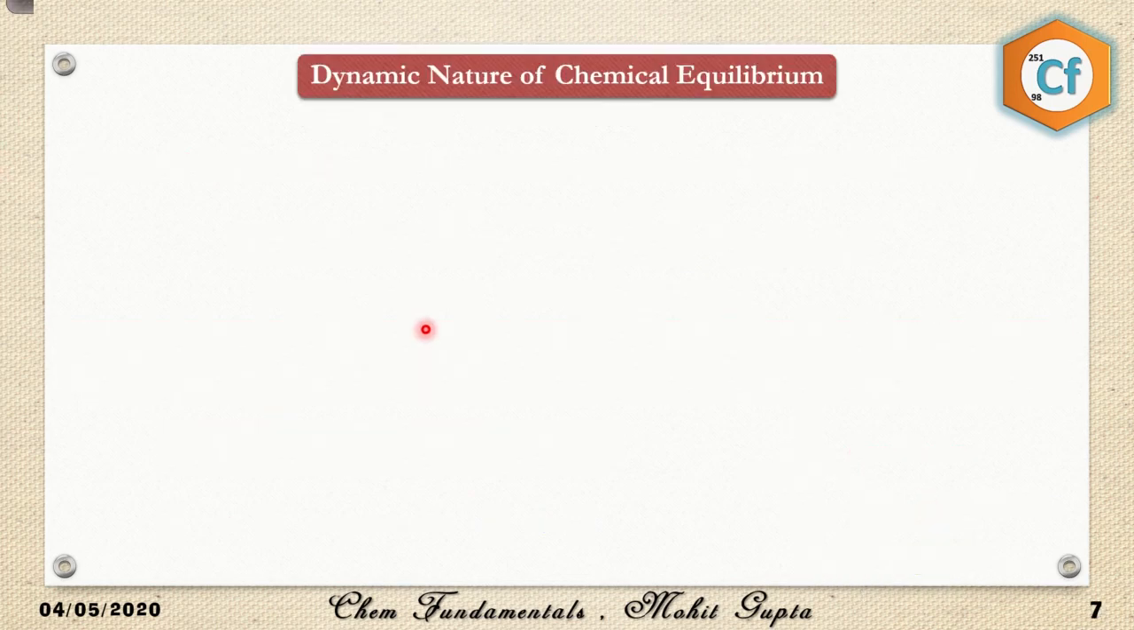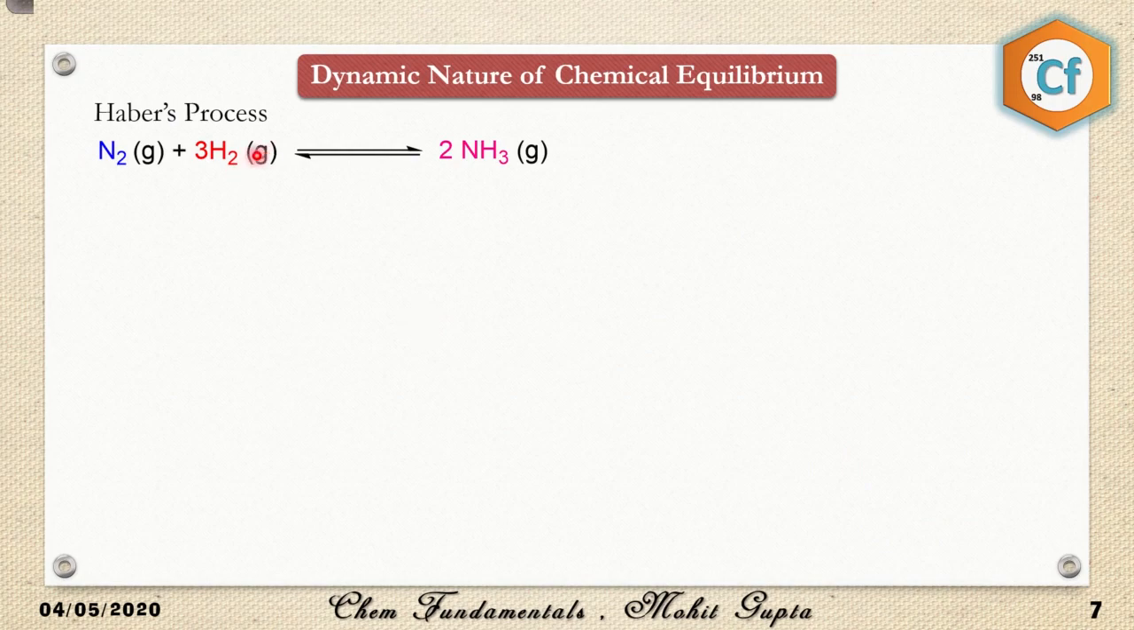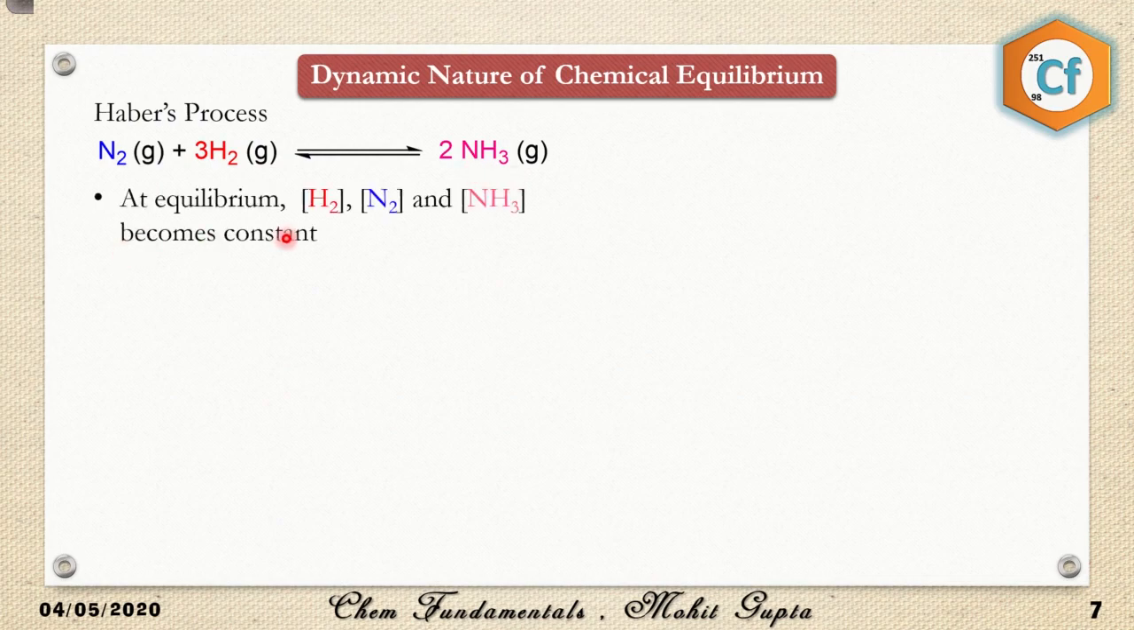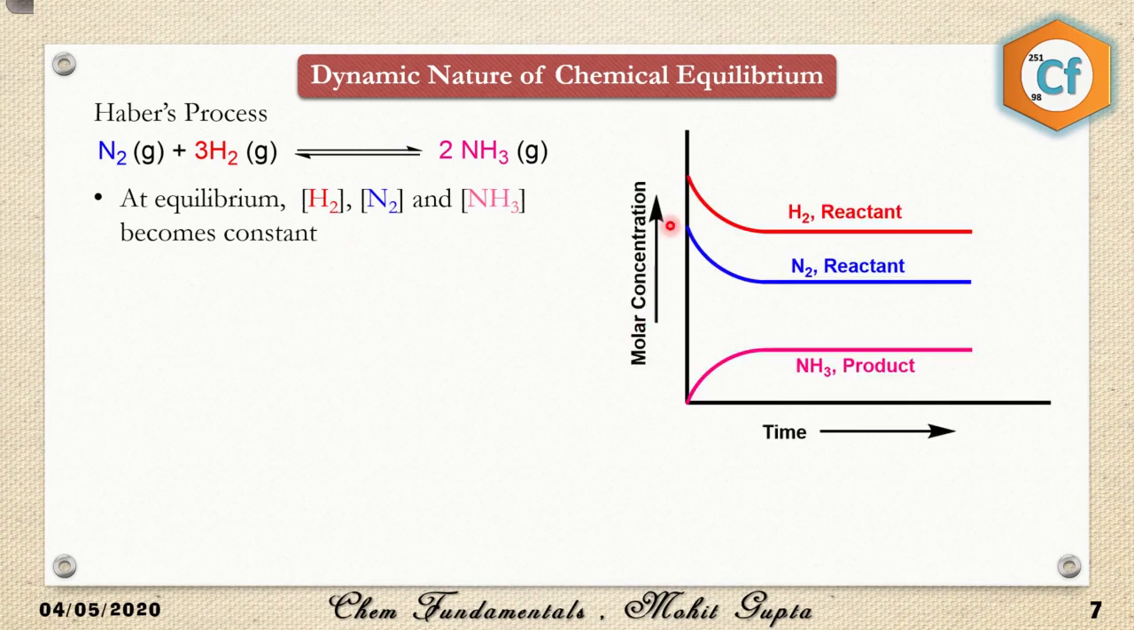Next is the dynamic nature of equilibria. Let's take an example of Haber's process. I have taken N2 plus thrice of H2 giving twice of NH3. At equilibrium, the concentrations of H2, N2 and NH3 all become constant. This is the molar concentration on the left-hand side and time on the right-hand side. As the time passes, the concentration of NH3 increases, and at some point of time it becomes constant. Whereas the concentrations of N2 and H2 decrease, and at some point of time they become constant.